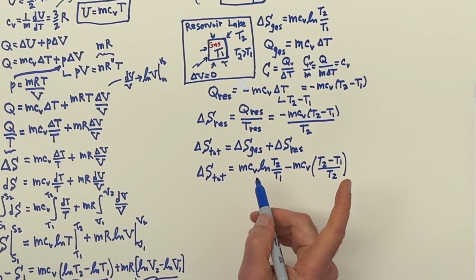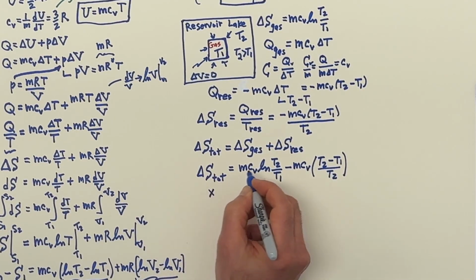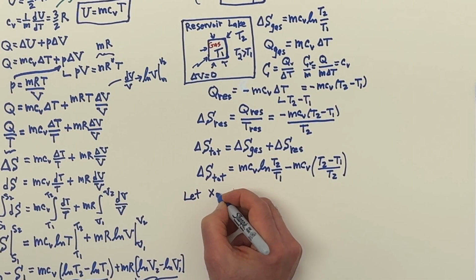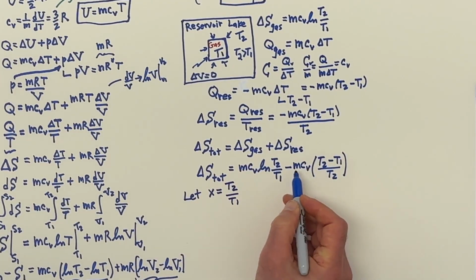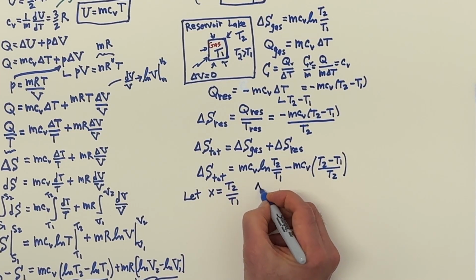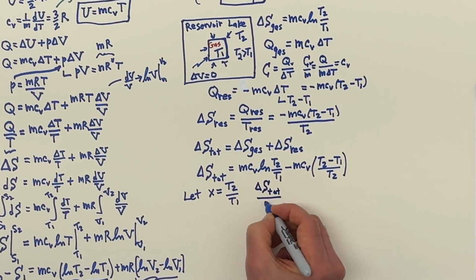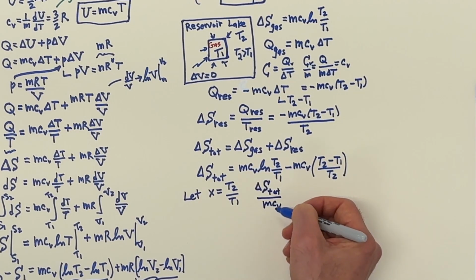To do that, I'm going to let T2 over T1 be x. So let x equal T2 over T1. And because I don't want to keep writing this mCV down, I'm going to consider the change in total entropy divided by mCV, since these are positive in the denominator.